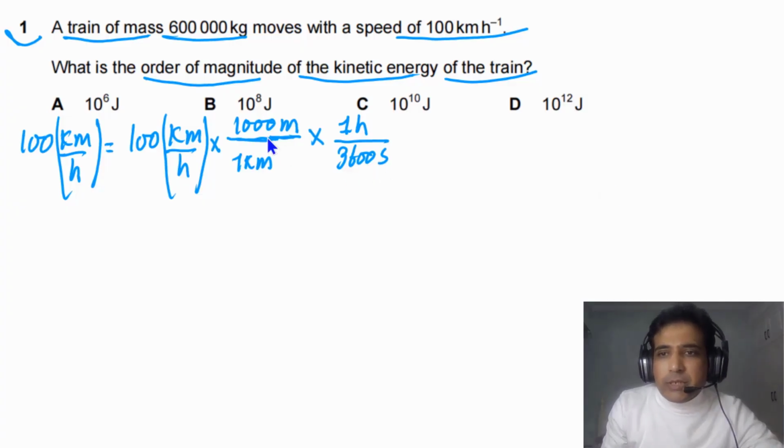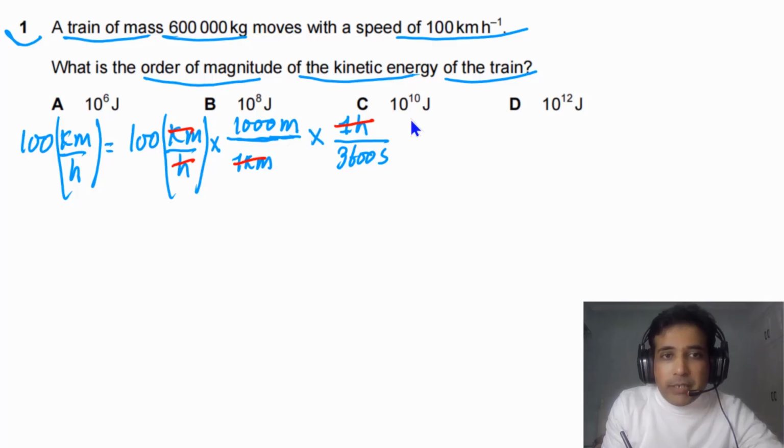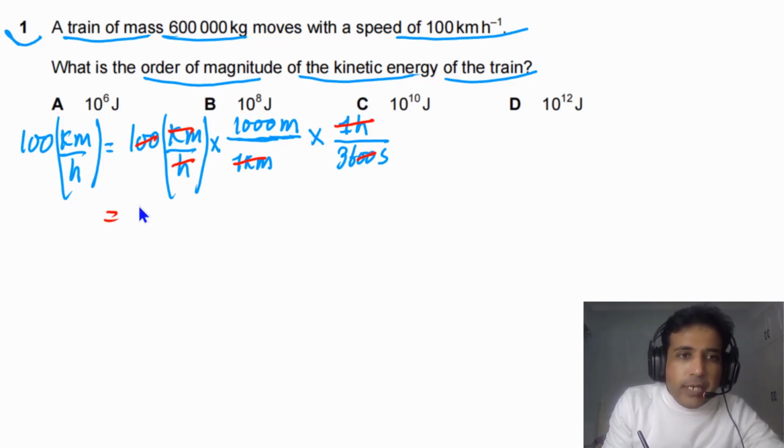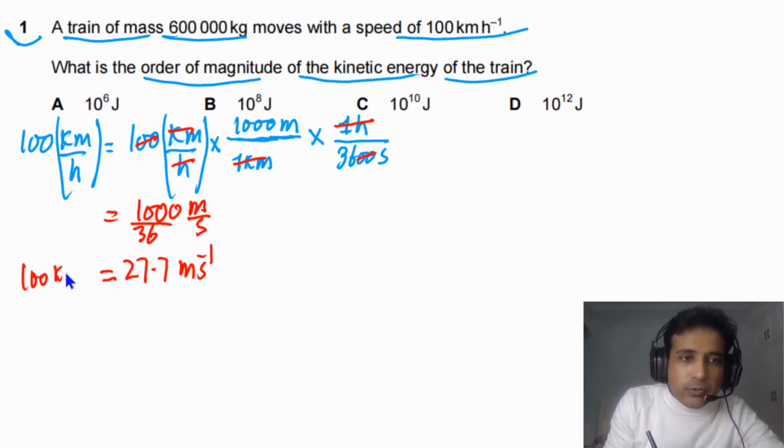Now we can cancel kilometer with kilometer, hour with hour. We can also cancel these two zeros. So we are left with 1000 meters per second divided by 36, and if we solve this, our answer will be 27.7 meters per second. So we have converted 100 kilometers per hour into meters per second.